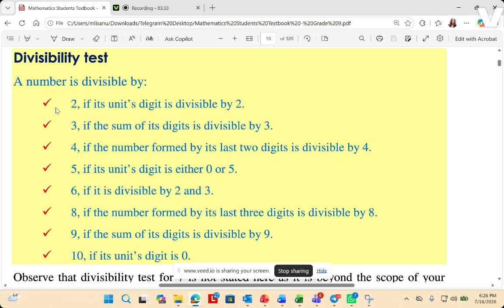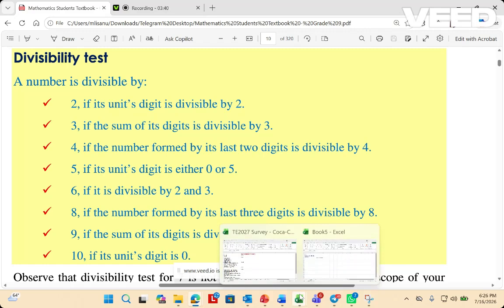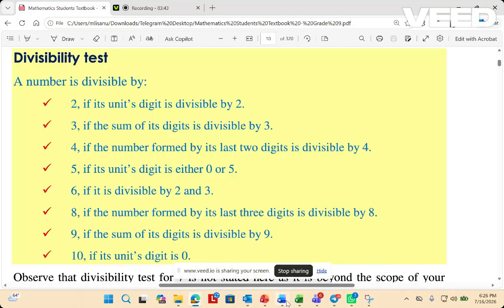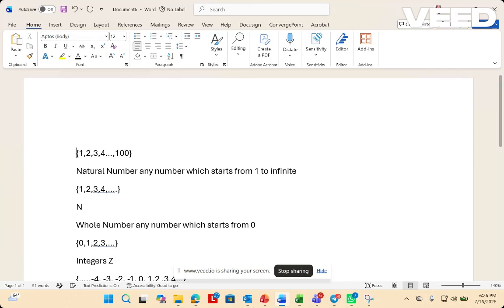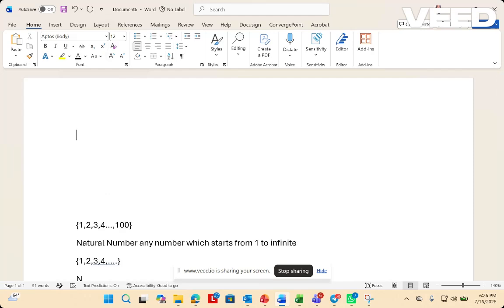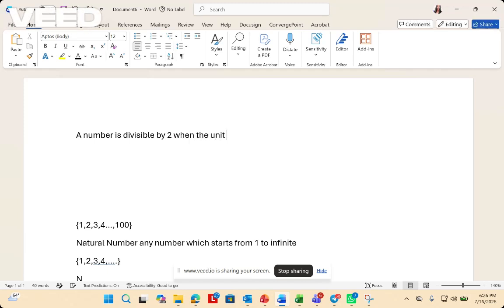So when we say 2, if its unit digit is divisible by 2. So a number is divisible by 2 when the unit number is divisible by 2.